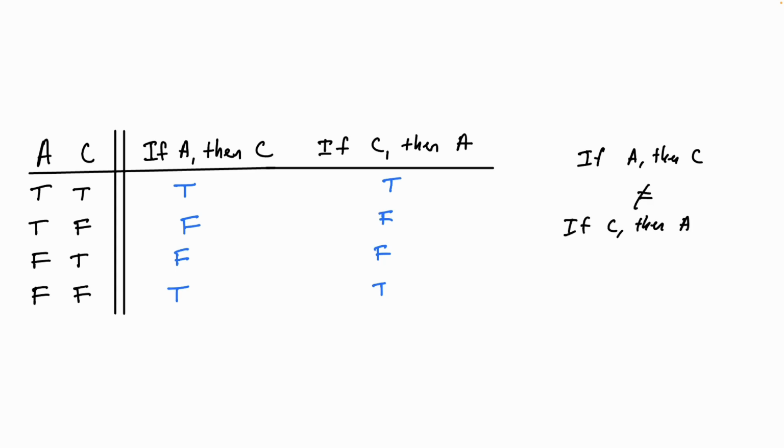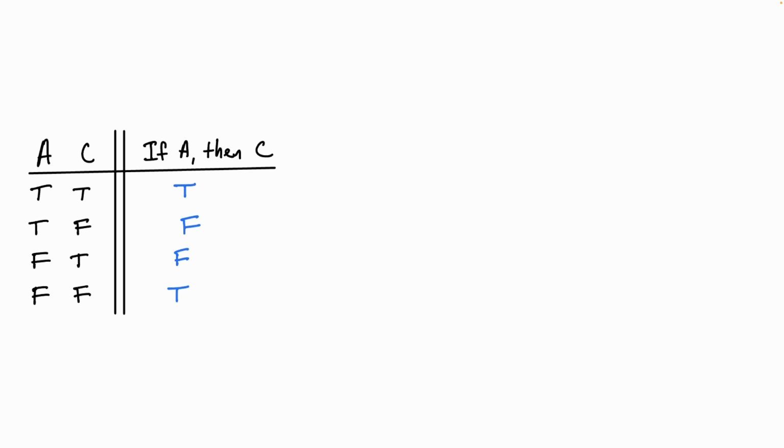There are many examples where one of those conditionals is true but the other is false. For instance, it's true that if I have $1 billion, then I can afford to eat out at a nice restaurant. It's not true that if I can afford to eat out at a nice restaurant, then I have $1 billion. Because we don't want if A then C and if C then A to be equivalent, we better put T for the whole conditional in the third case.